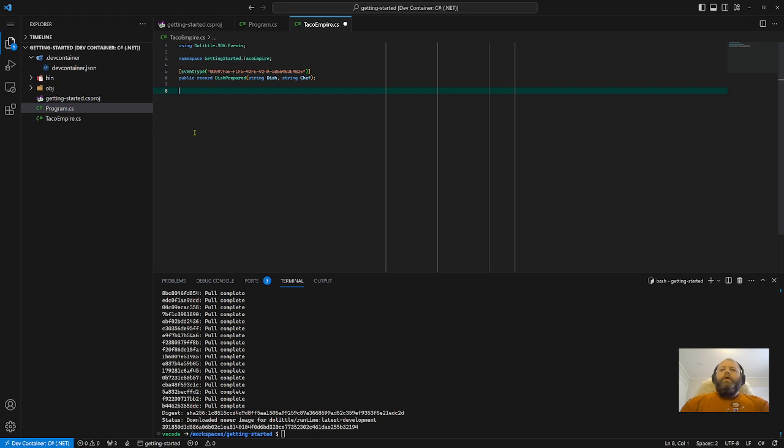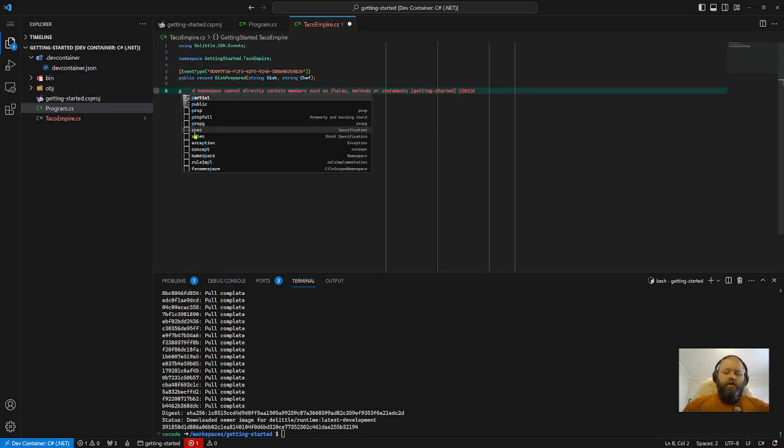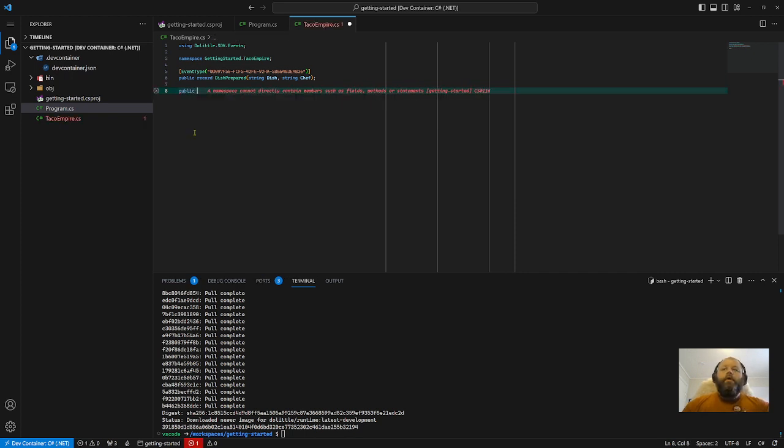Okay, and I'm going to also handle any occurrences of that event. So for that, I want an event handler, and I'm going to call it the DishHandler. This is where you would build stuff up in your database or send messages to external services, anything like that.